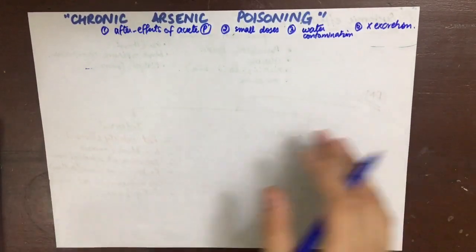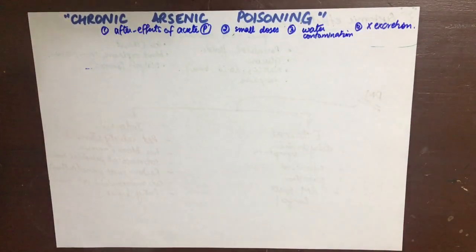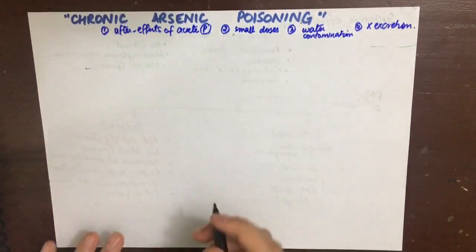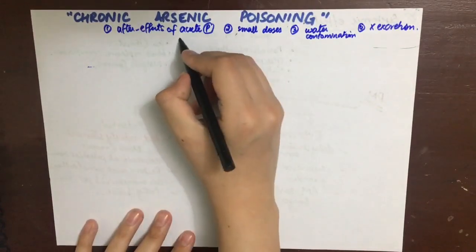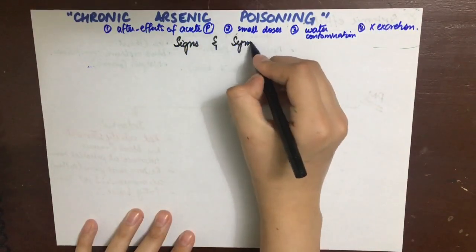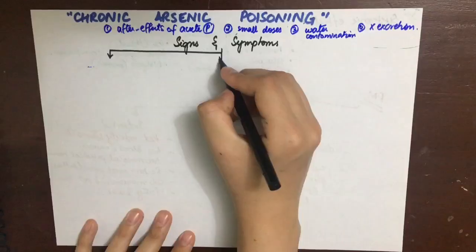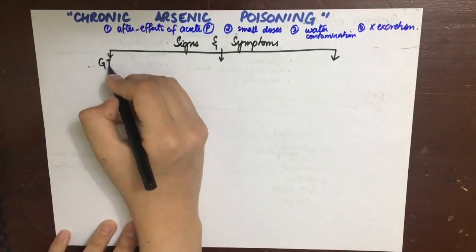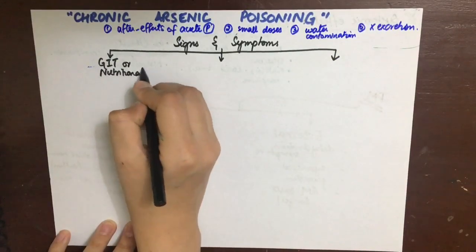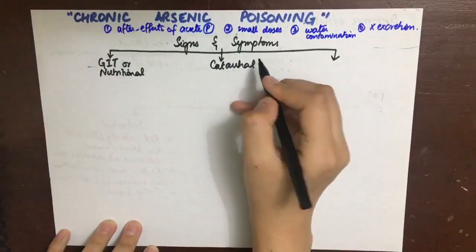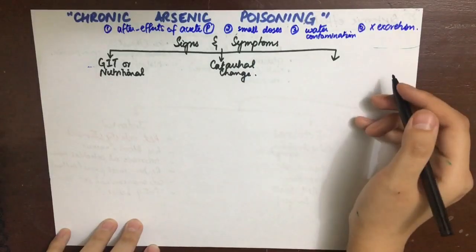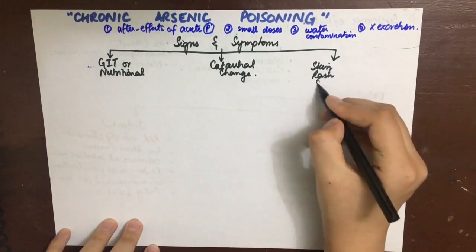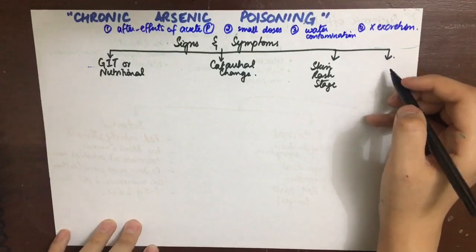Now let's see how chronic arsenic poisoning manifests. The signs and symptoms of chronic arsenic poisoning can be divided into 4 stages. The first stage is of nutritional and GIT disturbances. The second stage is of catarrhal changes. Third is the skin rash stage, and the fourth is nervous disturbances.